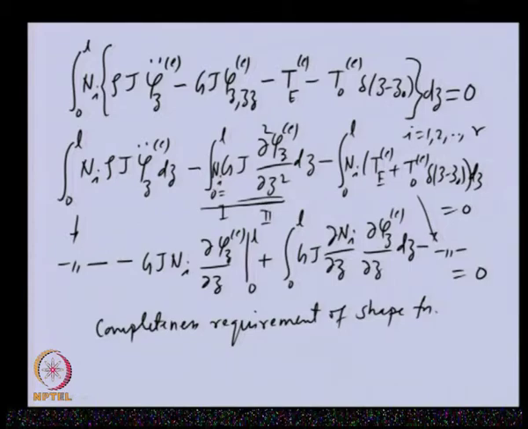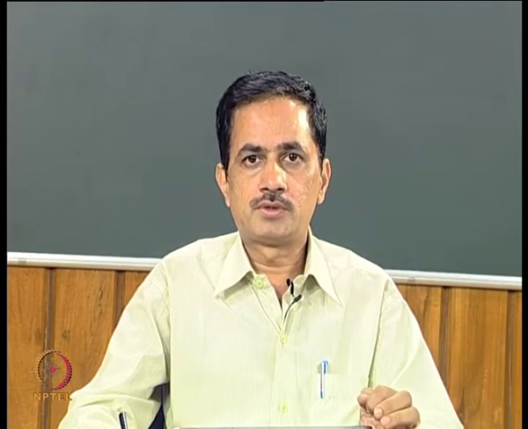So, we have seen how we evolved the requirement of the shape function. One of the requirements, the completeness requirement, is that we should choose the polynomial such that when we substitute it in the formulation shown, it should not vanish.